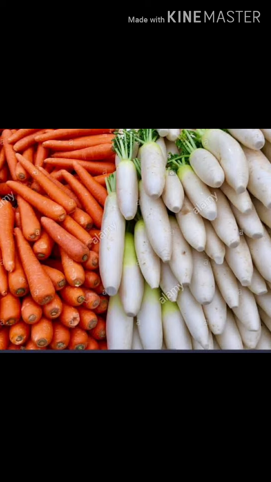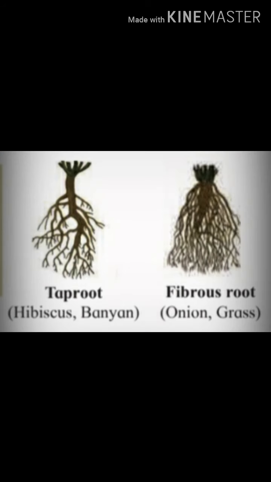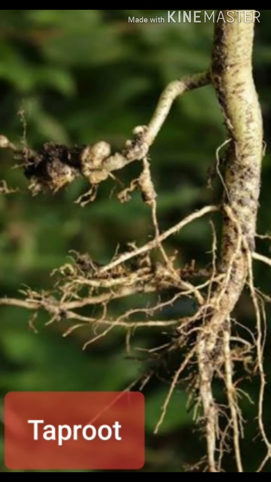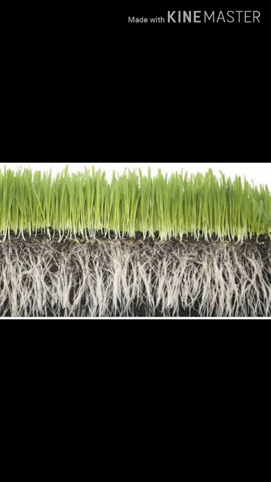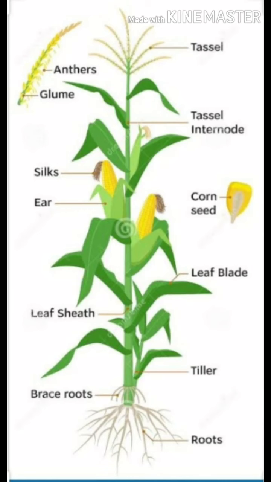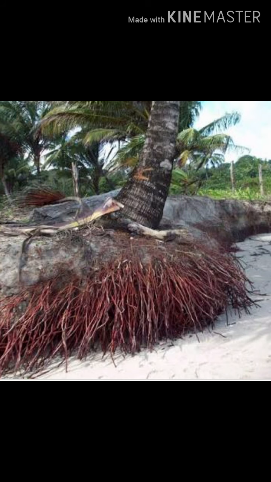There are two types of roots, taproot and fibrous root. Examples of taproot are hibiscus, banyan tree, etc. Examples of fibrous root are onion, grass, rice, maize, coconut tree, etc.